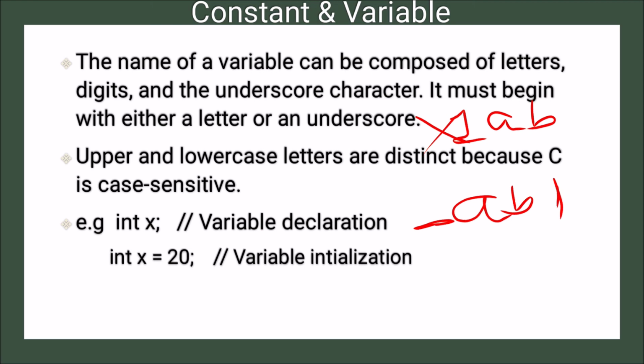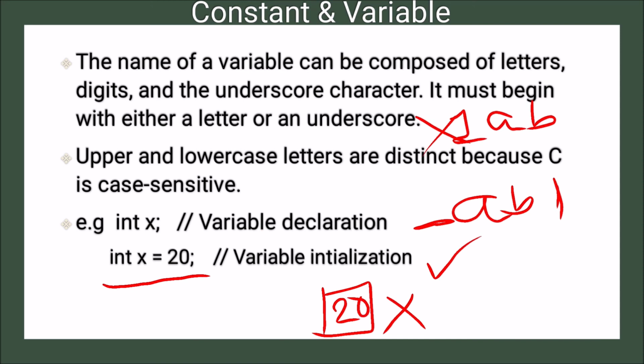Next, int x = 20 is initialization of the variable, which means we assign some value to that variable. There is some space and we give it the name x; that is the declaration. Now we put something in it, 20. That is variable initialization. If we just occupy space for something, it is declaration, but if we assign a value to it, it is initialization.